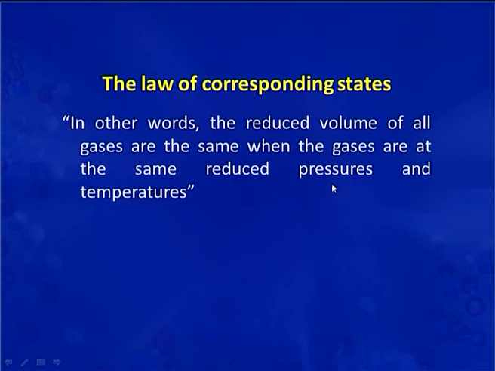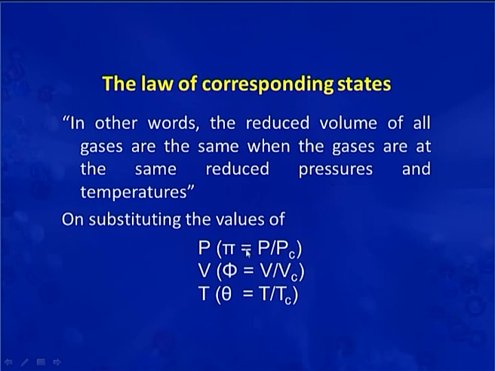Now, we are going to put these values in the van der Waals equation. We will write P in the form of pi, where pi is P by Pc, Pc being the critical pressure. In place of V, we will write phi, which is V by Vc. Then in place of T, we will write theta, which is T by Tc, the critical temperature.